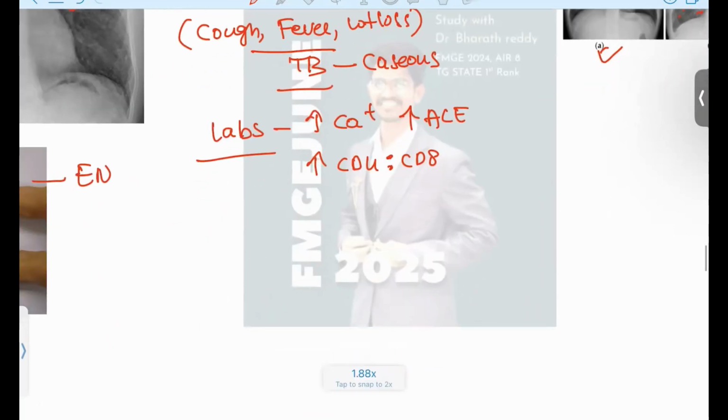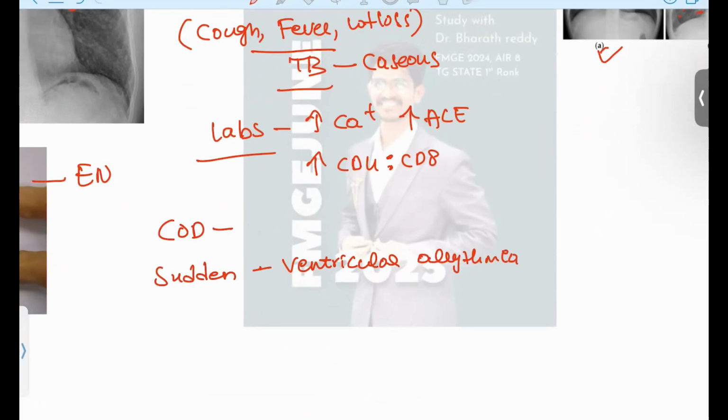Okay. And what is the sudden cause of death and what is the overall cause of death? Sudden death will be due to ventricular arrhythmias. So ventricular arrhythmias can occur in this patient as a sudden cause of death. But the overall cause of death is respiratory failure due to lung fibrosis.